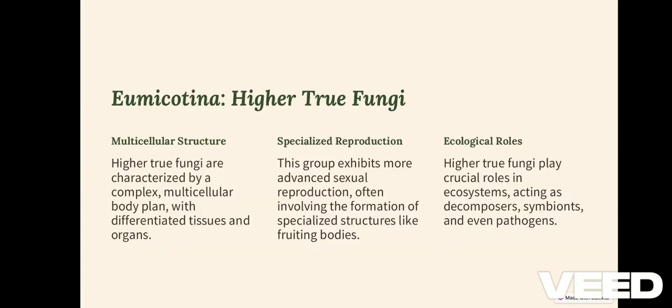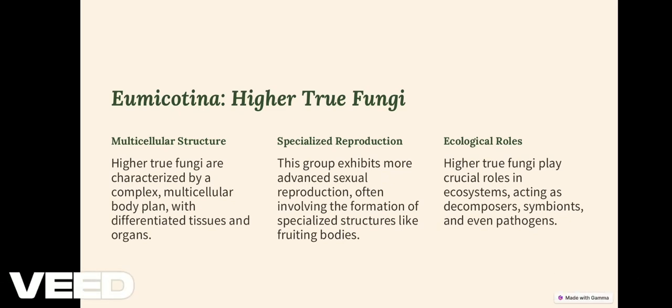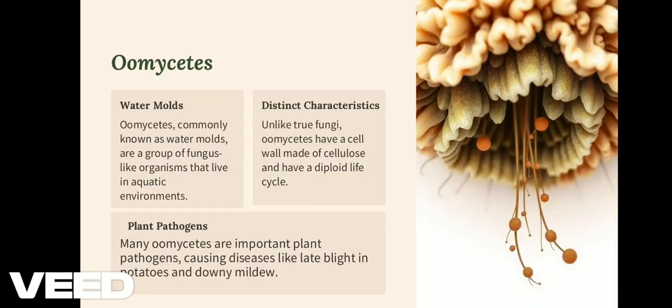Eumycota, higher true fungi. These are classified into three classifications. First is multicellular structure, second is specialized reproduction, third is ecological roles. Multicellular structure. Higher true fungi are characterized by a complex multicellular body plan with differentiated tissues and organs. Specialized reproduction. This group exhibits more advanced sexual reproduction, often involving the formation of specialized structures like fruiting bodies. Ecological roles. Higher true fungi play crucial roles in ecosystems, acting as decomposers, symbionts, and even pathogens.